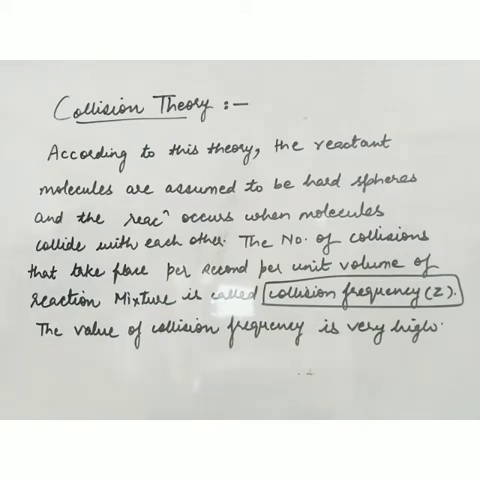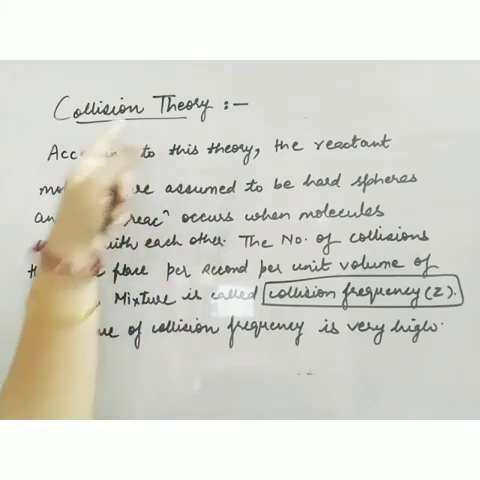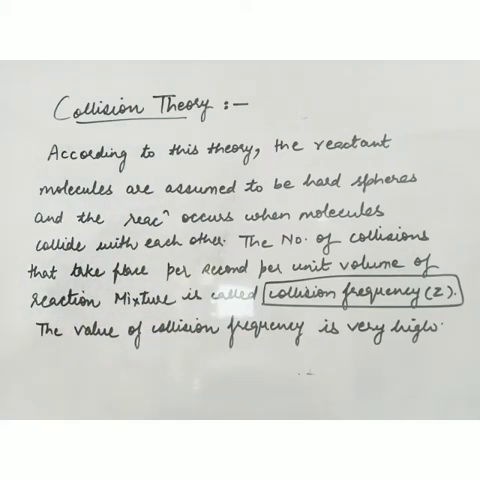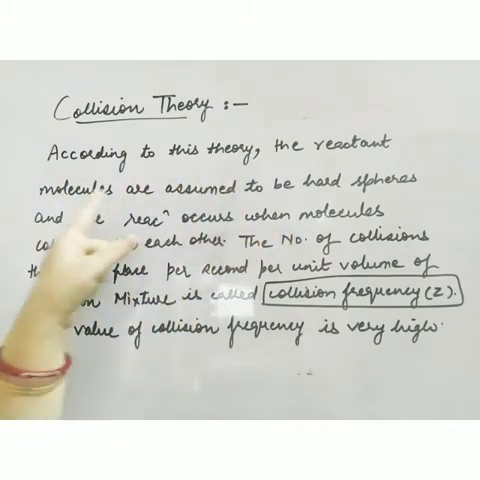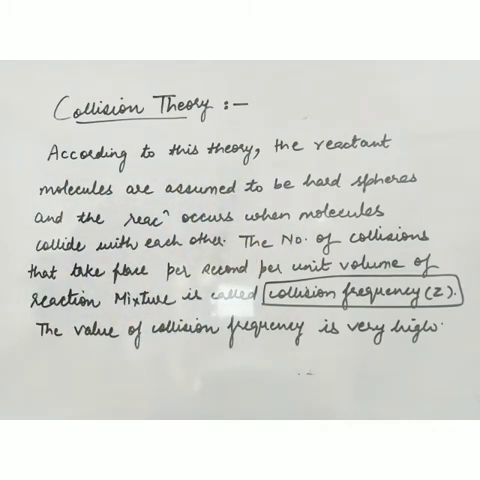Now there are two theories regarding the mechanism. The first one we are going to discuss, and that is collision theory. This is a classical theory. Okay. Now according to this theory, the reactant molecules are considered to be hard spheres. Okay, the molecules which take part in the reaction, whether they are atoms, whether they are molecules, whether they are ions, they are hard spheres.